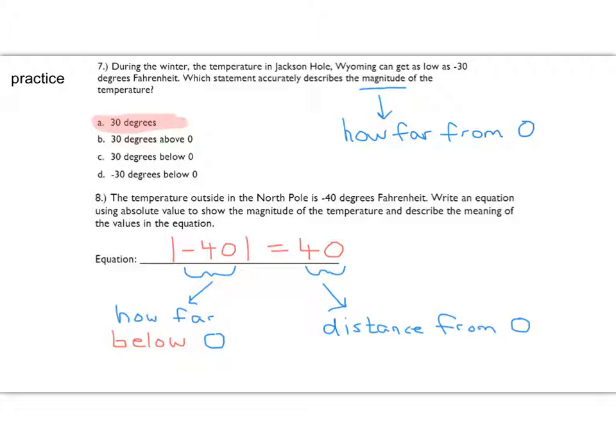So numbers we often talk about have a magnitude, and in some cases they have a direction if they have a positive or a negative associated with it. But this question just wants the magnitude, so the answer is 30 degrees. And you can see in question 8 as well, they ask you to use absolute value to find the magnitude of a very cold temperature, and that's why the answer is what you see here. And again, the negative 40 lets you know how far below 0 you are. The 40 just lets you know the distance from 0 and doesn't talk about if it's above or below.